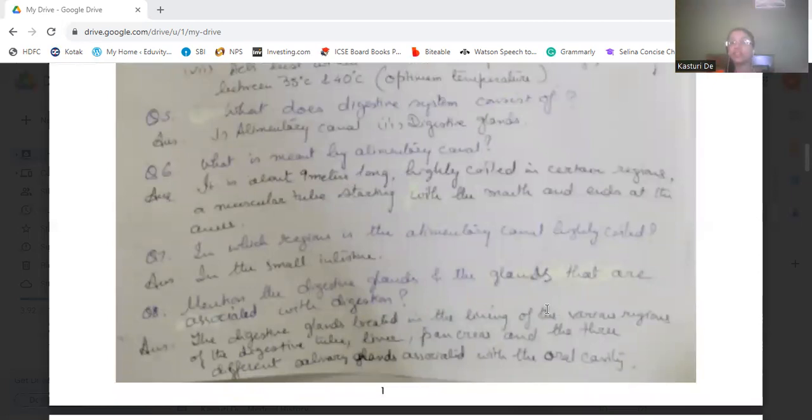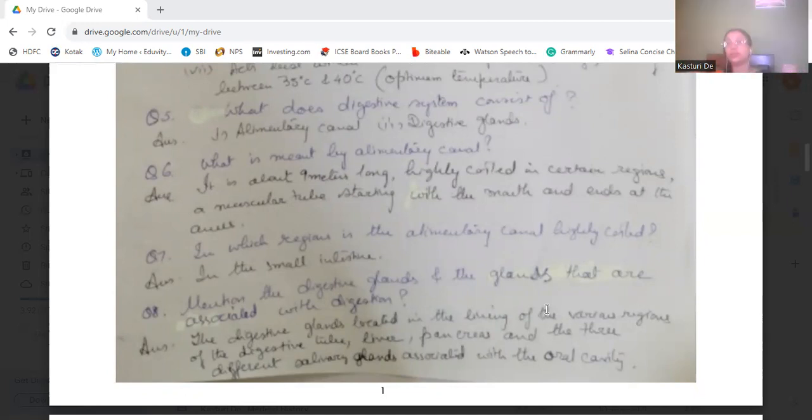Mention the digestive glands, the glands that are associated with digestion. The glands which are located in the lining of the various regions of the digestive tube. Inside the digestive tube, in the inner lining, there are lots of digestive glands present which secrete digestive juices. So these are the glands.